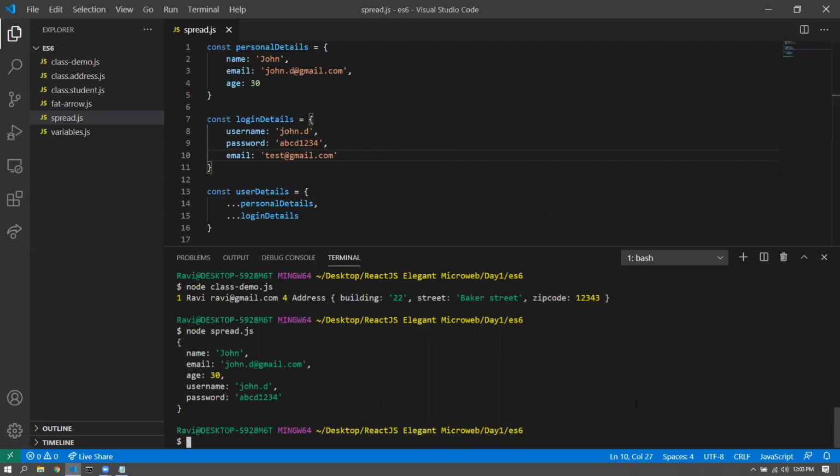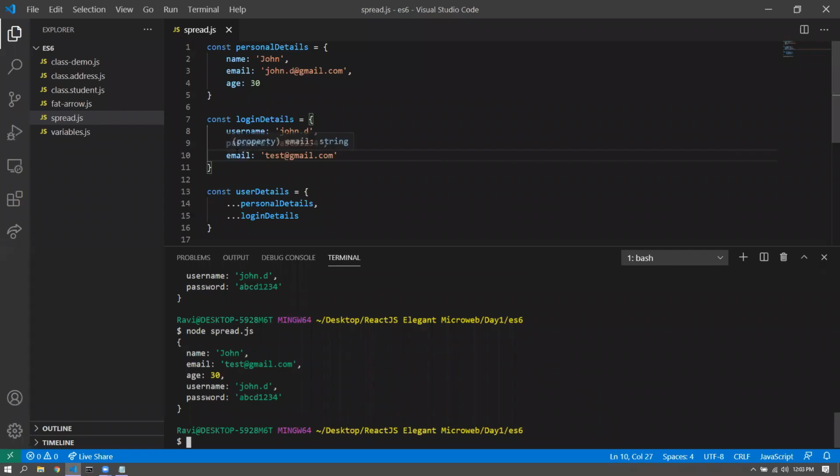So let's see. You see that the email is overwritten, and that also tells you that this kind of an operation is basically a merge operation. So if there are two common keys, the last one would be the one that would be there inside the resultant object. All right, so it's a merge operation that is taking place. I believe everyone is clear with that. Please confirm. All right. Good.